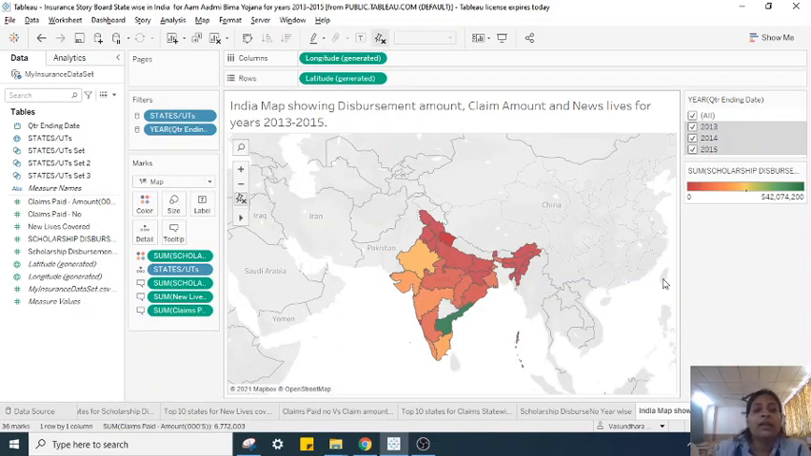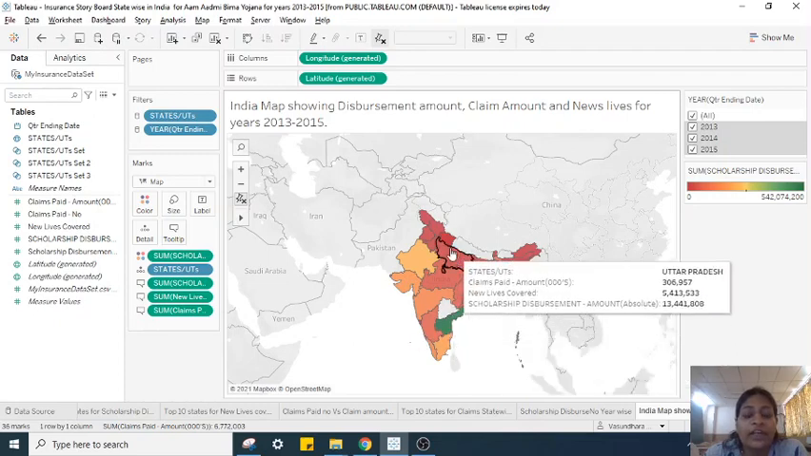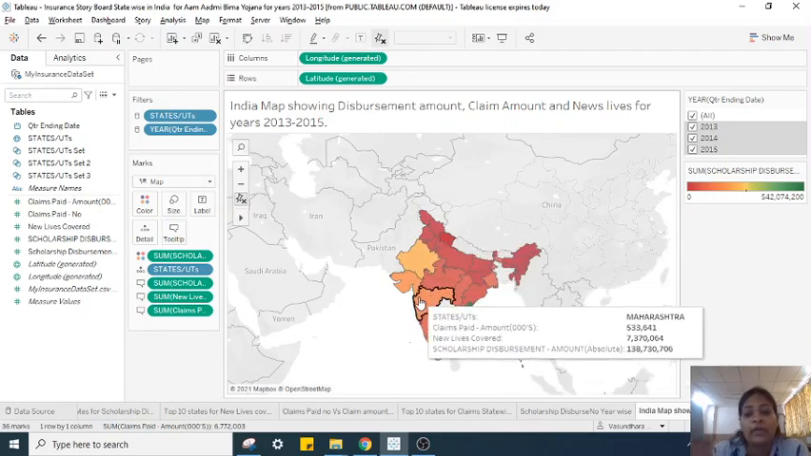The next one is an India map showing the state-wise distribution of all the measure values, that is scholarship amount, new lives covered, and the claim paid amount. After taking the summation across the scholarship disbursement amount, we can see that green color means the highest amount of scholarship. Andhra Pradesh is the only state having the highest amount, so it is in green color. The rest of the shades of color show different values of the scholarship disbursement amount.